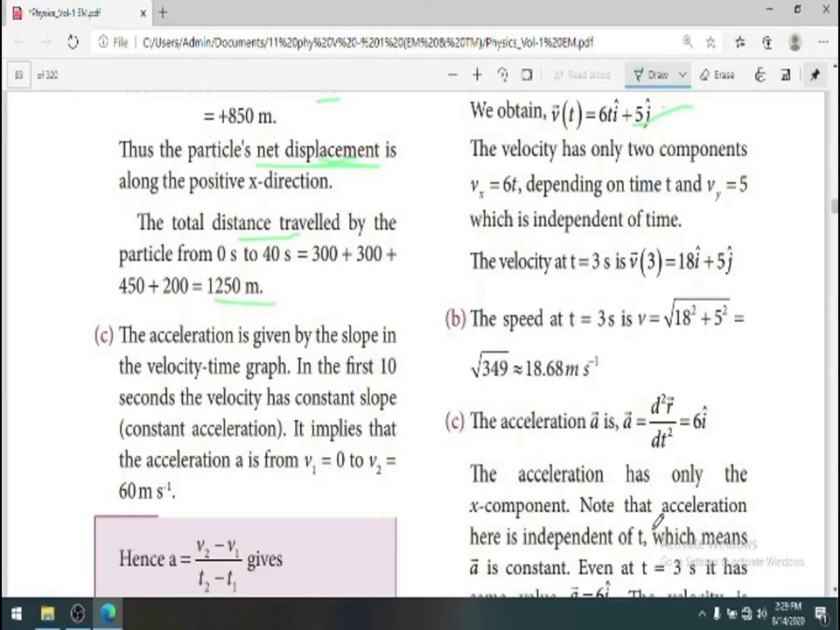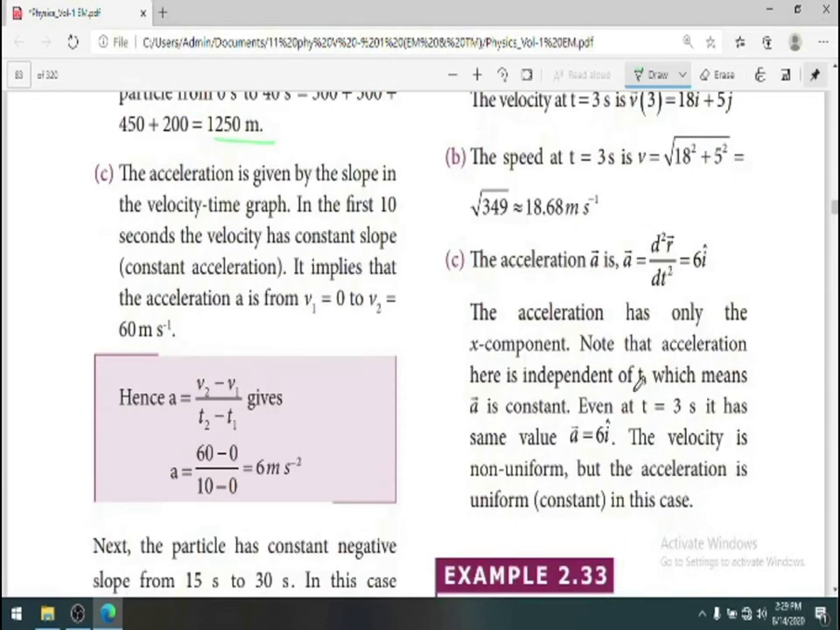Here acceleration is independent of time. When the acceleration becomes independent of time, then the acceleration is said to be constant. Even at t is equal to 3 seconds, it has the same value. Velocity is non-uniform, but the acceleration is uniform in this case. This is the explanation.